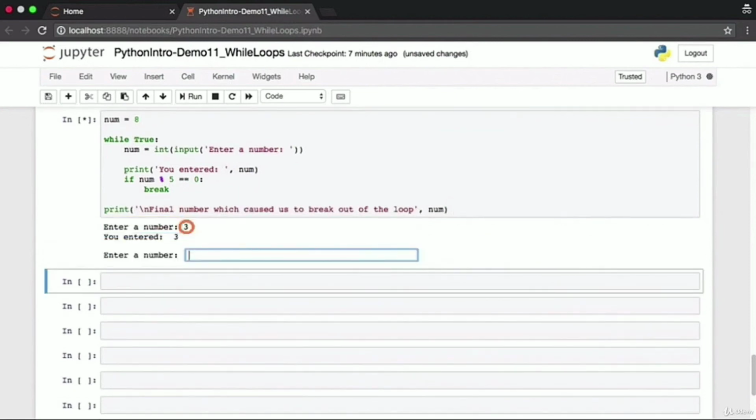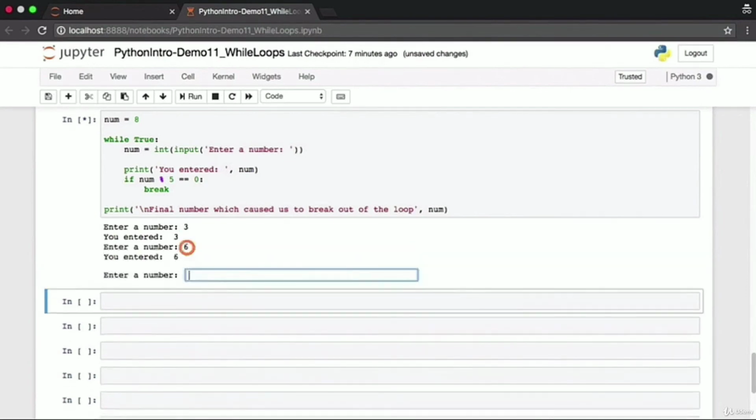We enter the number 3. That's not divisible by 5. 3 modulo 5 is not equal to 0. So we do not break out of the loop. While true continues to remain true, we enter the next iteration of the loop. This time we enter the number 6. 6 is not divisible by 5. 6 modulo 5 is not equal to 0. So we do not terminate the loop. While true continues to remain true, we go back for the next iteration.